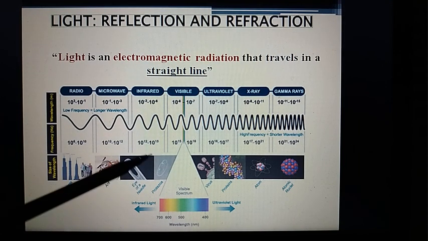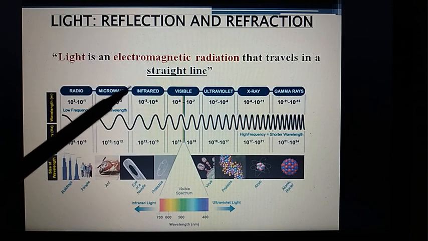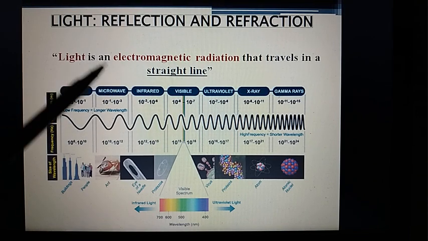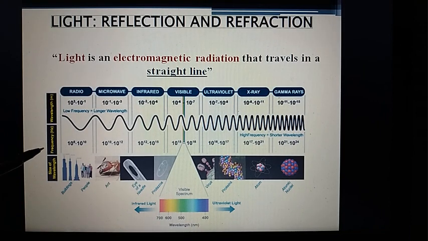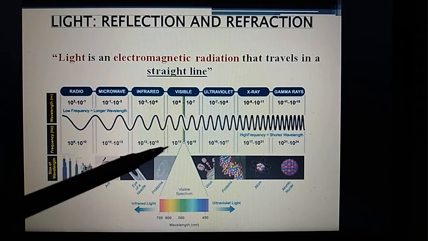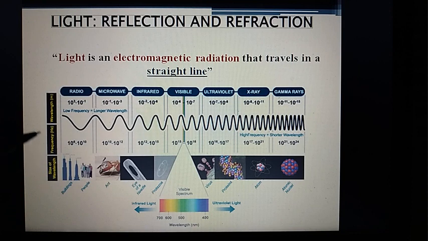I think you know what a straight line is, you are already familiar with it from your previous classes. Now electromagnetic radiation is some kind of radiation which doesn't require any material medium for its propagation. Here you can see the entire range of electromagnetic radiation.